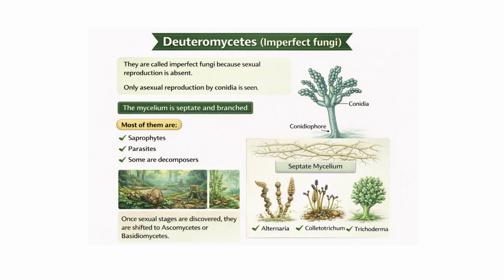Next one is Deuteromycetes, also called imperfect fungi. They are called imperfect fungi because sexual reproduction is absent. Only asexual reproduction by conidia is seen. The mycelium is septate and branched. Most of them are saprophytic, parasitic, and some are decomposers too. Once sexual stages are discovered, they are shifted back to Ascomycetes or Basidiomycetes. Example: Trichoderma.